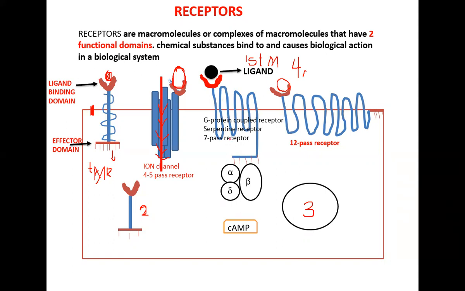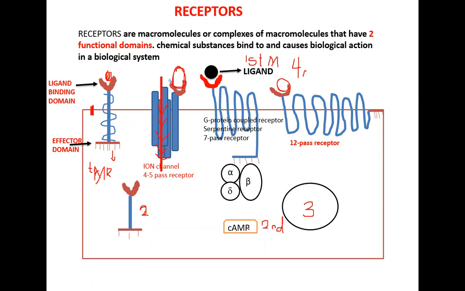Now, initially, they were thinking that when a ligand binds to a receptor and activates the effector domain part of the receptor and activates the G protein, it directly stimulates cyclic AMP. So they were saying that cyclic AMP is a second messenger. So the ligand or the signaling molecule is the first messenger, and cyclic AMP is the second messenger.